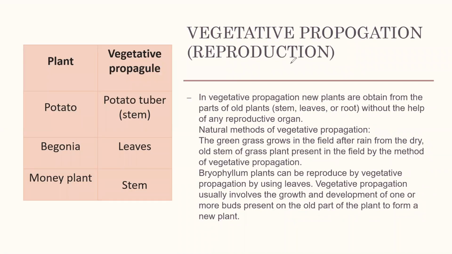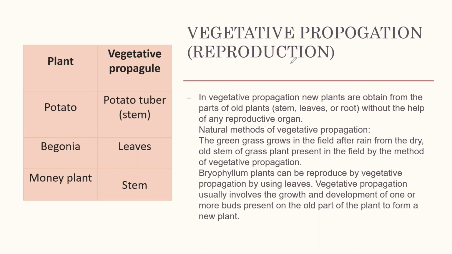Next comes the type of asexual reproduction that is observed in plants, which is known as vegetative propagation, or vegetative reproduction. In vegetative propagation, new plants are obtained from parts of older plants like stem, leaves, or roots, without the help of any reproductive organ. Natural methods of vegetative propagation include the green grass that grows in the field after rain from the dry, old stem of grass plant present in the field.